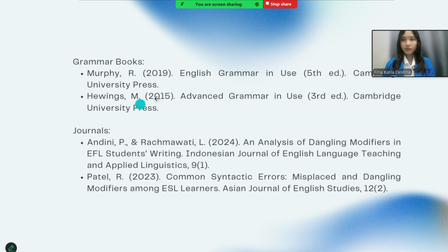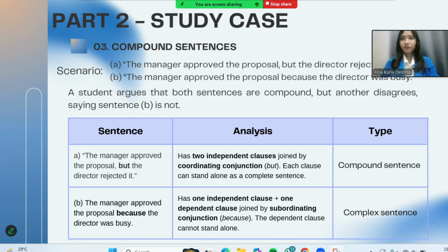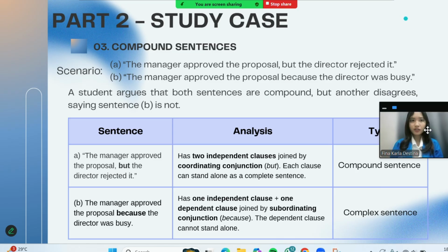Here are the grammar books and the journals. Part 2, case study number 3, compound sentence. The dictionary has two sentences. A. The manager approved the proposal, but the director rejected it. B. The manager approved the proposal because the director was busy.